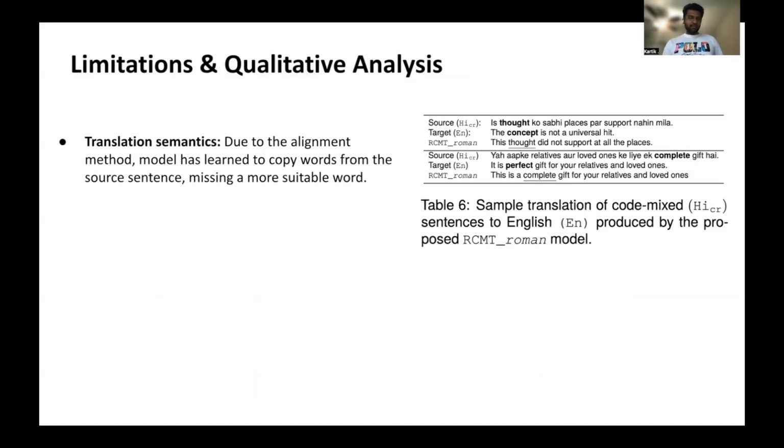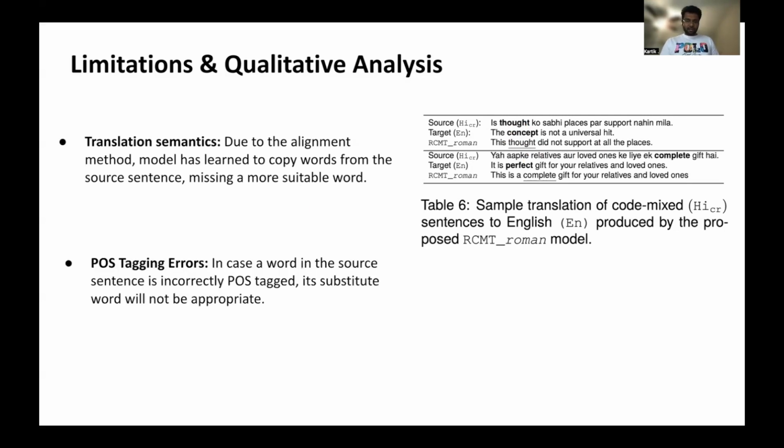Lastly, coming to the qualitative analysis and the limitations, the first one is the translation semantics. So on the right side of the table, you see a source sentence, a target sentence that's like the gold standard we want the translation to happen. And below that is the version that our model translated to. Even though the translation is good, this is not ideal to the translation that we want because the model has learned to copy the words from the source sentence to the target due to the way we created the dataset, the alignment model. So the thought was translated to thought. Ideally, we would have wanted concept as a more suitable word.